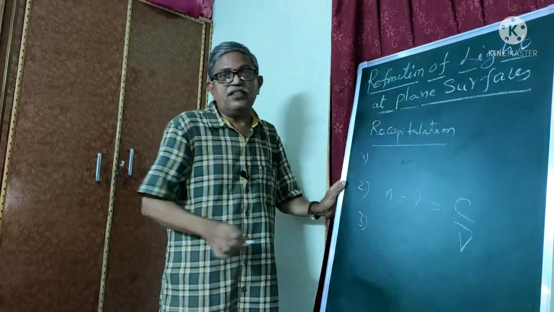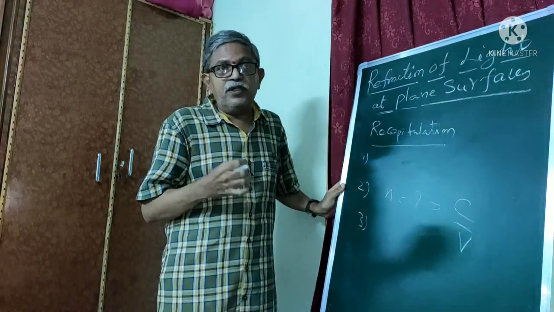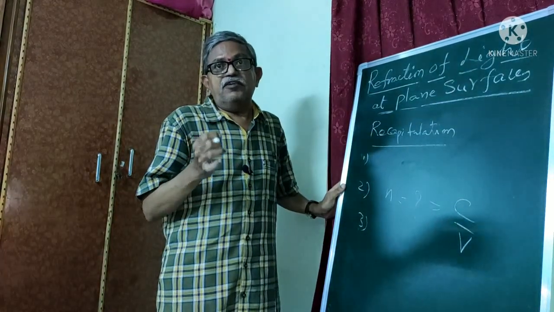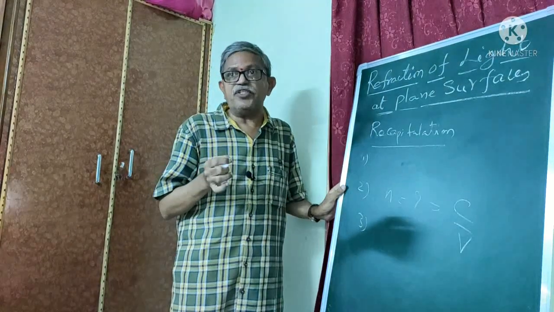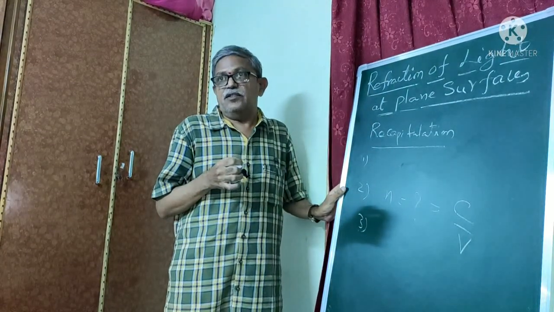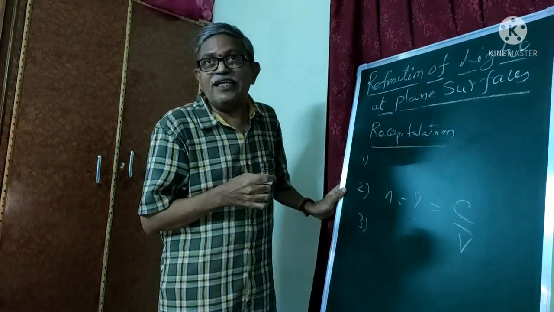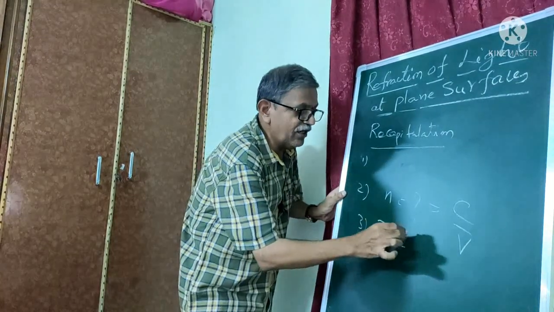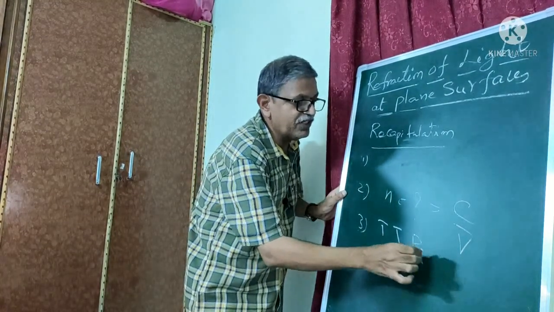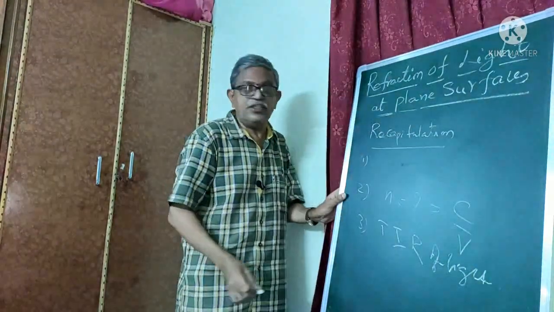Next, I am going to ask the third question. What is the principle involved in the formation of mirages? Somebody is saying total internal reflection of light, TIR. That is the answer for the third question.